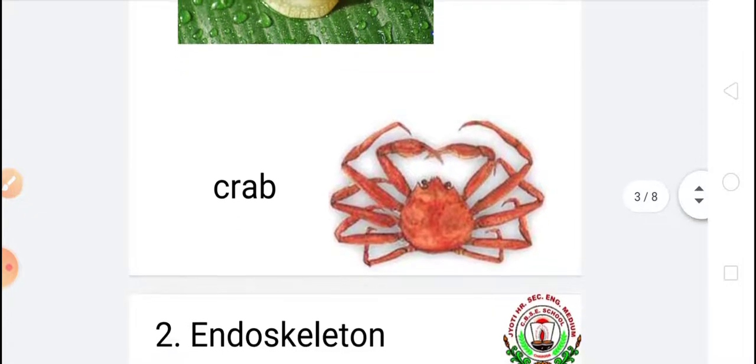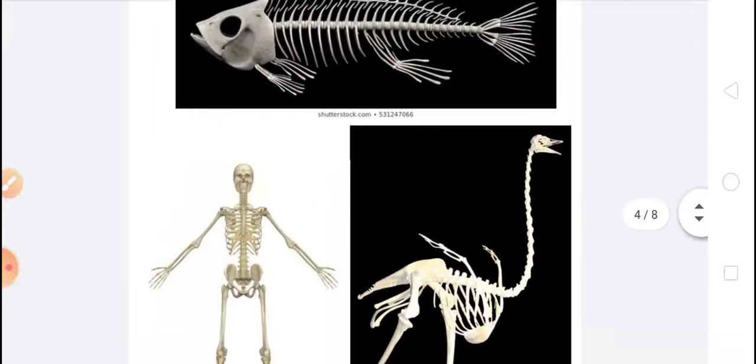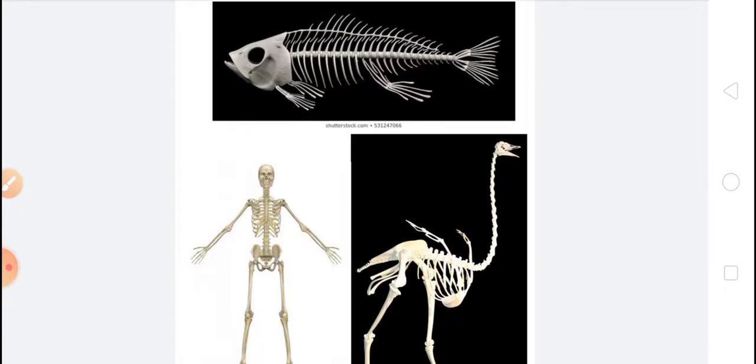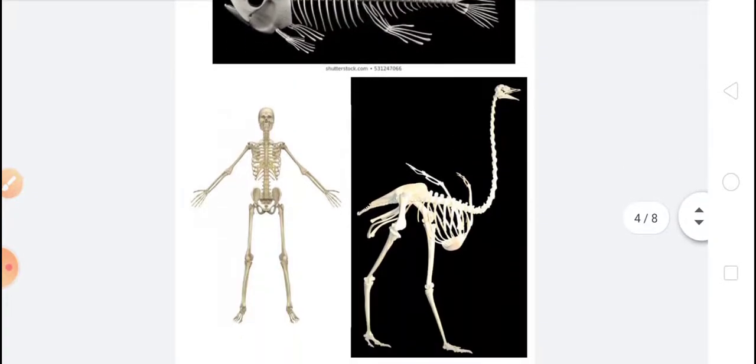And for endoskeleton, animals like fishes, birds, human beings all have endoskeleton, meaning the skeleton which is present inside their body, as in human beings. Other examples of animals that have endoskeleton are fish, birds, reptiles such as lizard, snake, frog, mammals, etc.